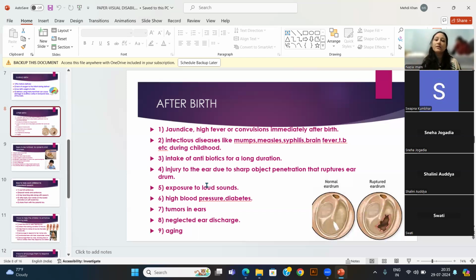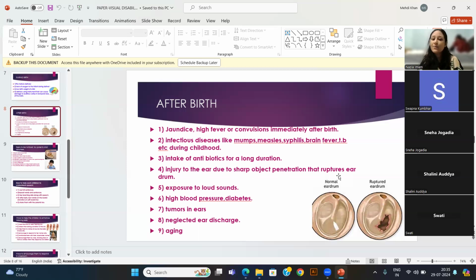Many a times they forget that antibiotics may result in hearing loss also, and different children's bodies react differently to different medicines. So as a parent, we need to give a reminder. If anybody has a history of hearing loss in the family, that parent must tell the doctor. So is it good to give them antibiotics? The doctors definitely listen and they work accordingly.